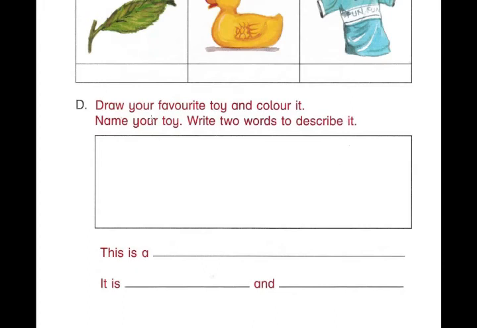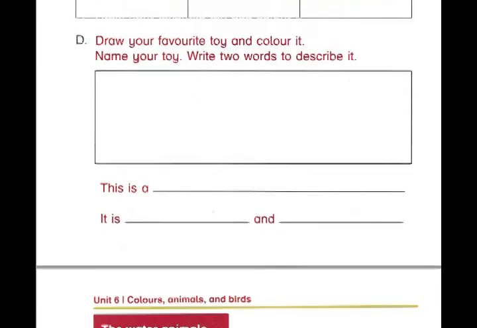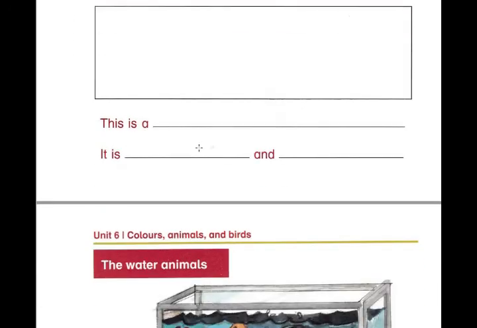Number D is draw your favorite toy and color it. Name your toy and write 2 words to describe it. In this question you have to draw a picture of your favorite toy and then after drawing that, color it, name it and write 2 words to describe it. There are some lines given to you. In these lines you have to write the sentences. This question will be done by yourself.